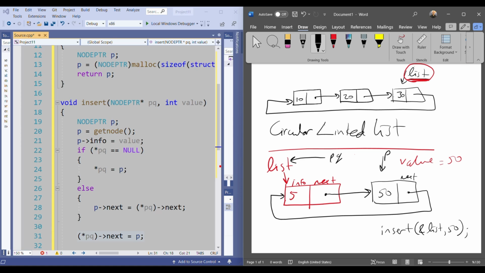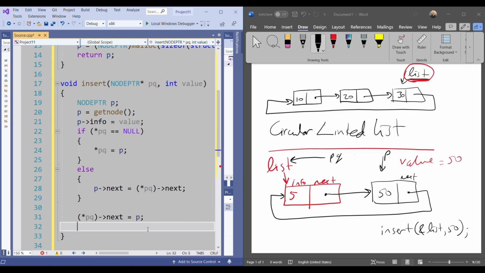Okay? Is that all? No. In this situation, I need to update the list always, because as I said, the list will always point to the last node. So here I am inserting the last node, therefore I need to update PQ always.